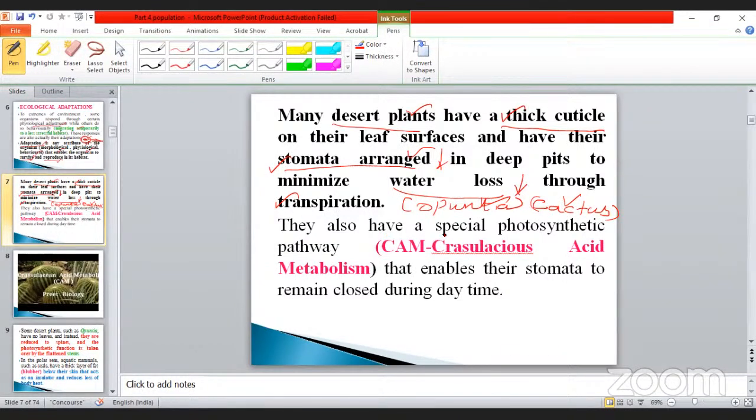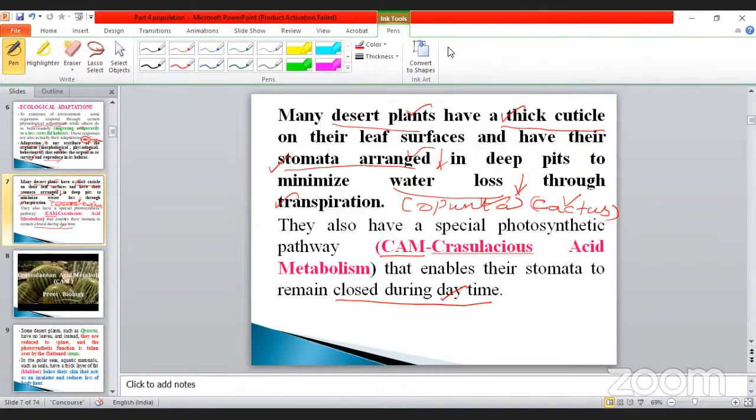They also have a special photosynthetic pathway. It is not similar to that of the tropical plant, the aquatic plant, and normal plants. It is a special type of pathway called CAM. What is CAM? C-A-M. It is crassulacean acid metabolism, which enables the stomata to remain closed during the daytime. It is a specialized structure.